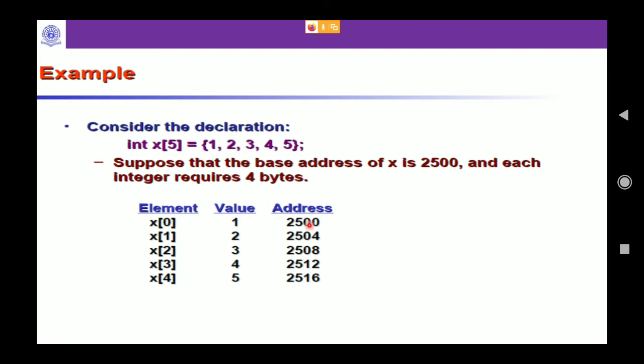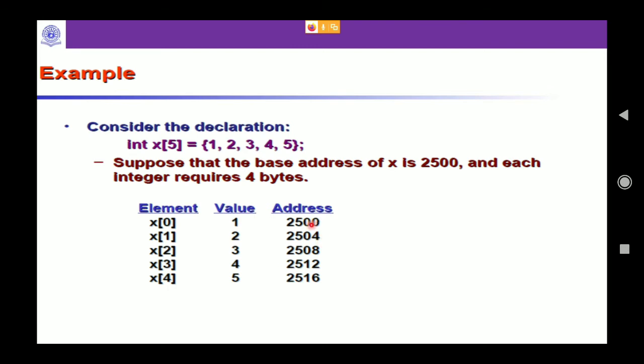Address 2500 is nothing but the base address. From here you can start. And if you look at the second value, that is the value 2, which is located in index 1, the address is 2504. Why? Because it is an integer array, and as you know, an integer takes 4 bytes.